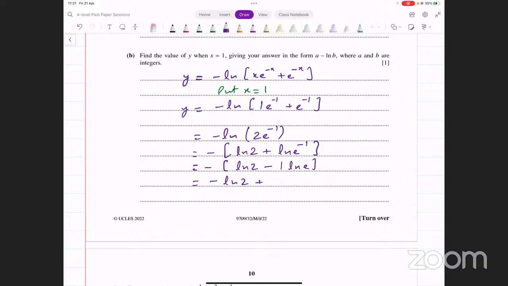So this is what we end up getting then, 1 minus ln 2. All right, y equals 1 minus ln 2. That is what we were looking for. ठीक है, इसने एग्जैक्ट फॉर्म में आंसर मांगे a minus ln b वाली फॉर्म के अंदर, so आप इसको इसी तरह छोड़ देंगे. You are not going to convert it to decimals.